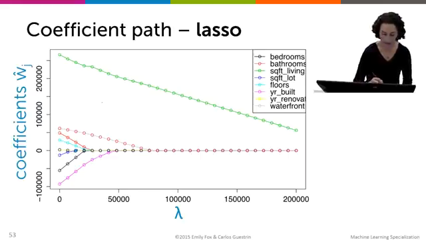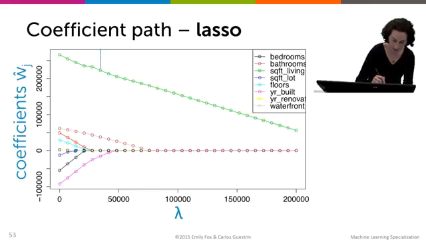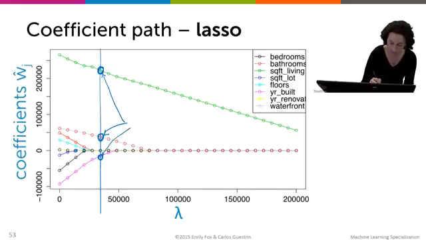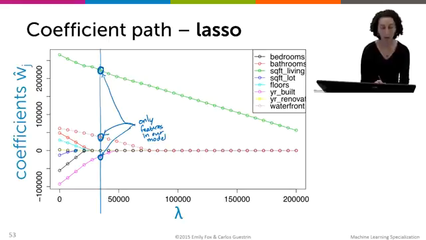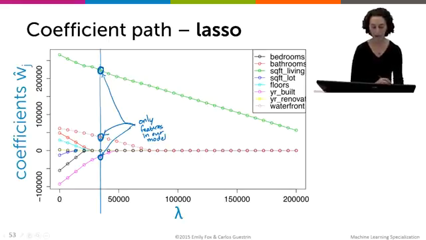But one thing that we see, so let me just be clear, is that for a value of lambda like this, we have a sparse set of features included in our model. So the ones I've circled are the only features in our model, and all the other ones have dropped completely exactly to 0.